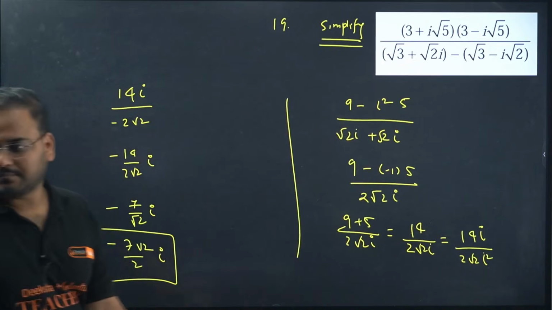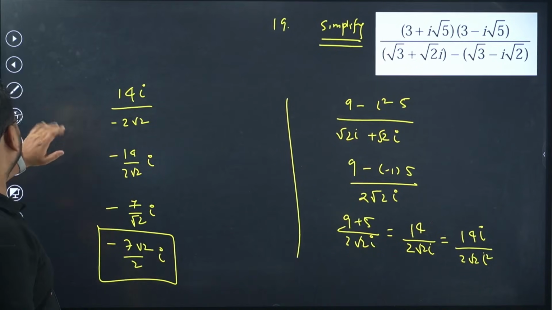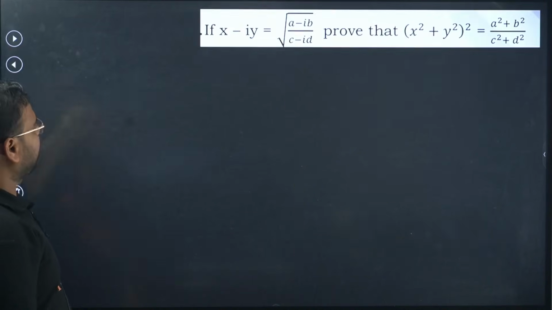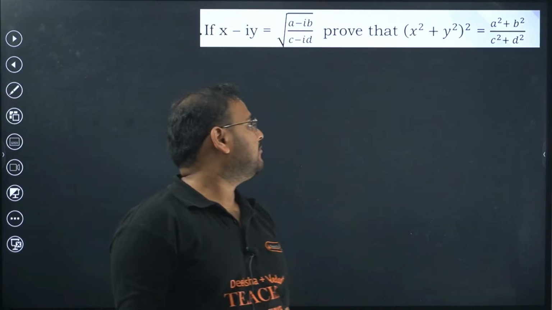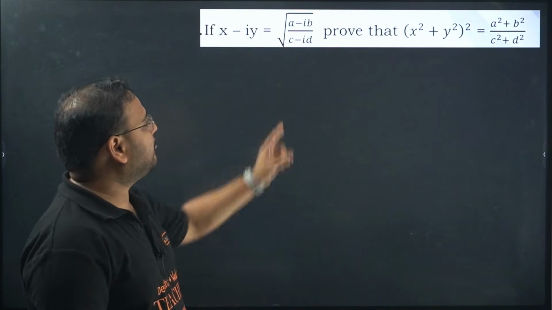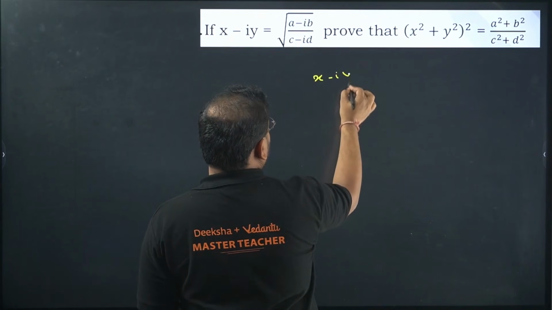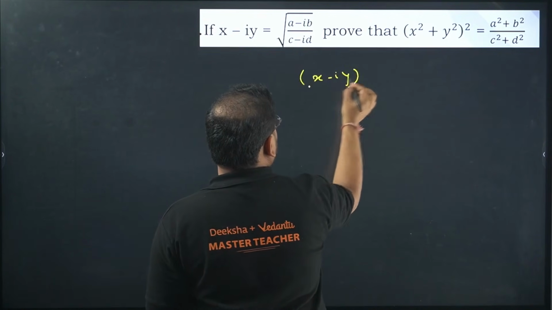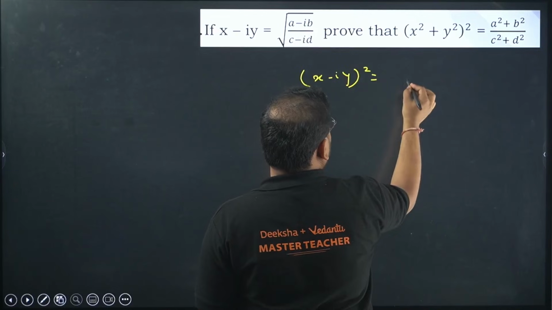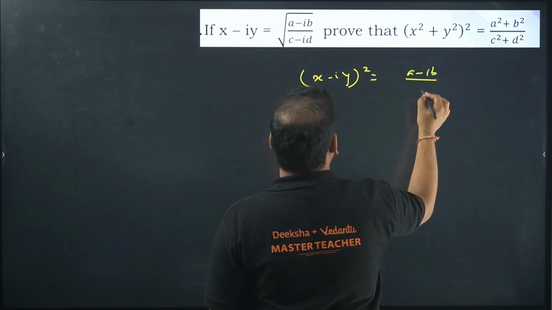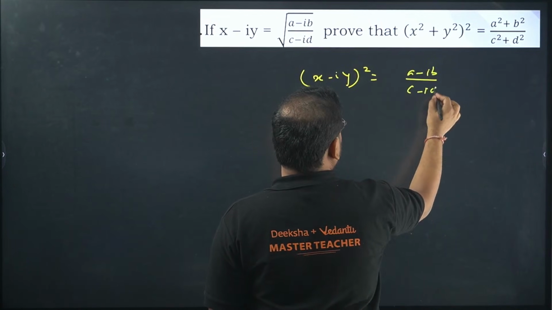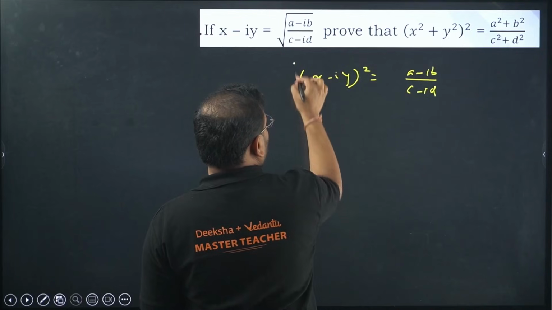Yes, question number 20 now. x minus iy, we have this, and I'm looking for that value. Okay, sir. Think about it. If I have x minus iy, can I apply the whole square to this? I'll get rid of this side root. It will become a minus ib upon c minus id. Take modulus on both sides.